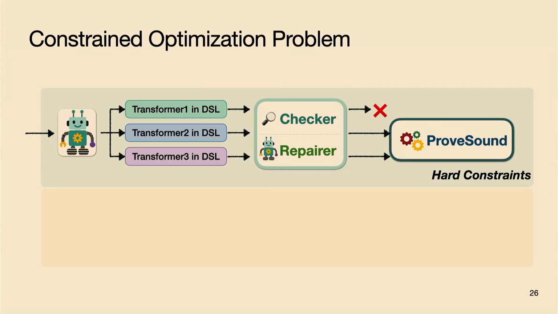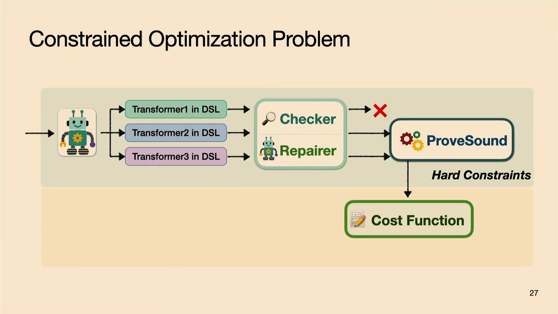And then the transformer will be passed to the automatic verifier, ProofSound, to finally verify its validity, and more importantly, to verify its soundness. If it's sound, then that's good. It will be output directly as the final result.